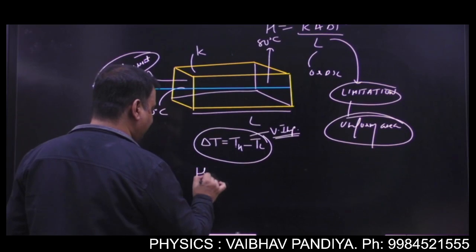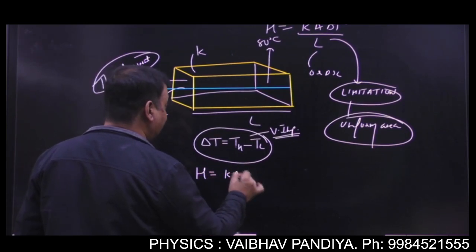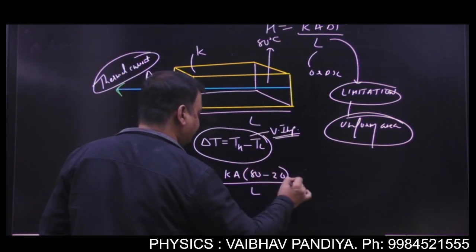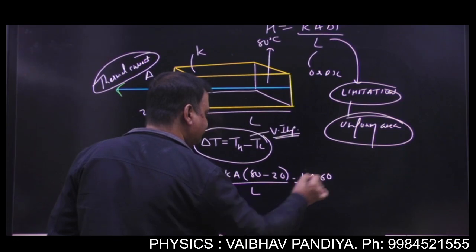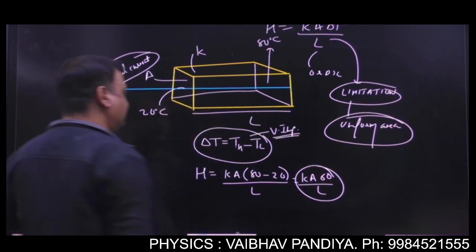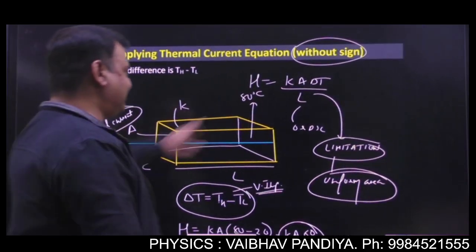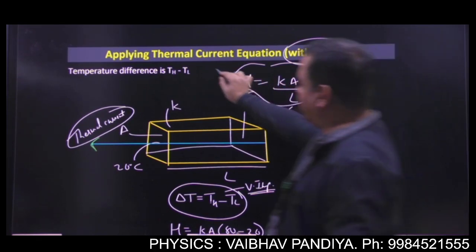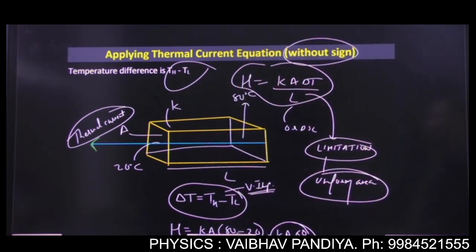So here your heat flow will come to be KA. What is higher? 80 minus 20 divided by L. So I'll get KA 60 by L. This will be the answer. Okay, so whenever you are applying this equation with a positive sign, delta T will be higher minus lower. Got it? Okay.